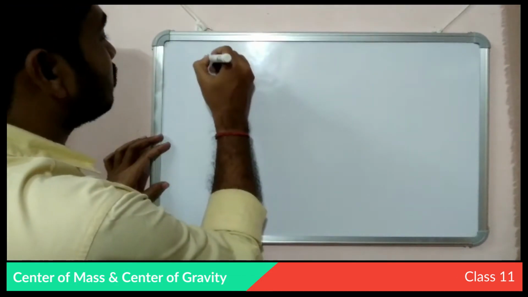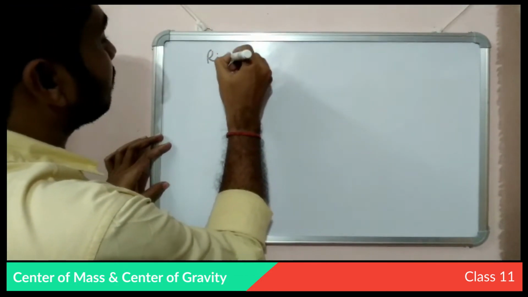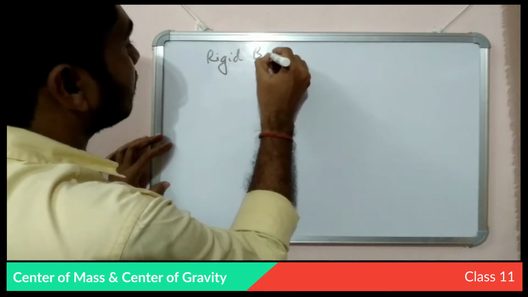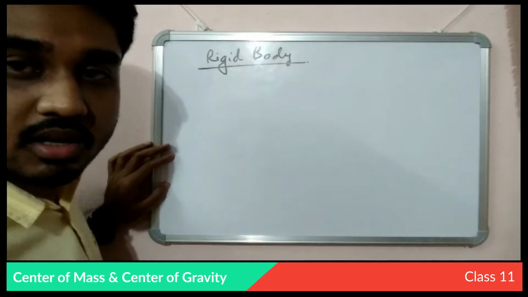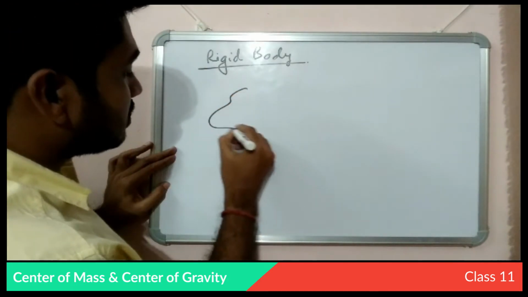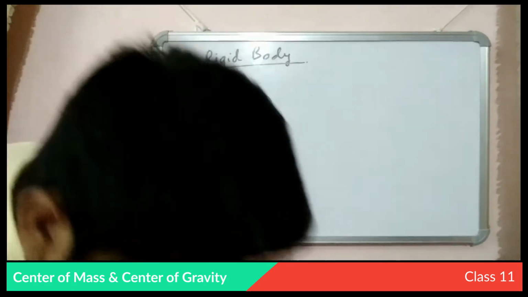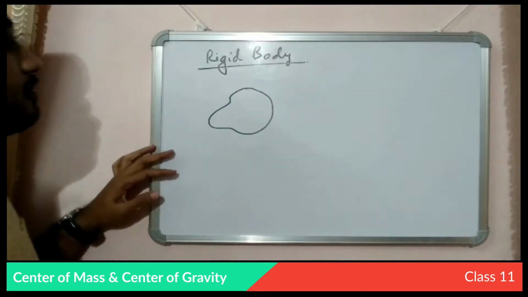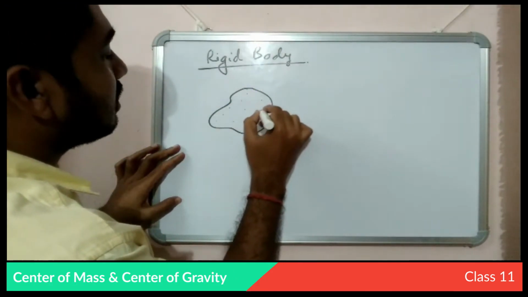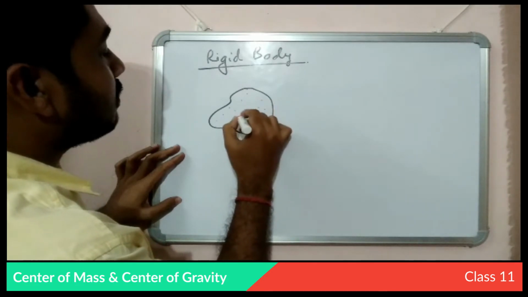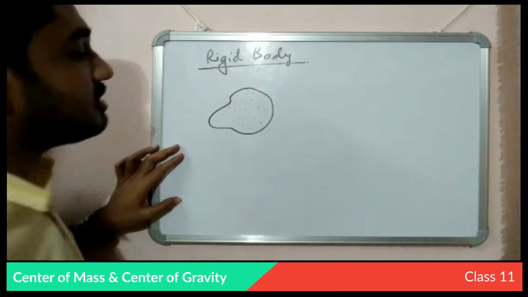So before knowing the center of mass and the center of gravity, we have to know about the rigid body. What a rigid body is. So if we take an arbitrary object like this, we can say that this object contains little particles like this, a numerous number of particles like this.